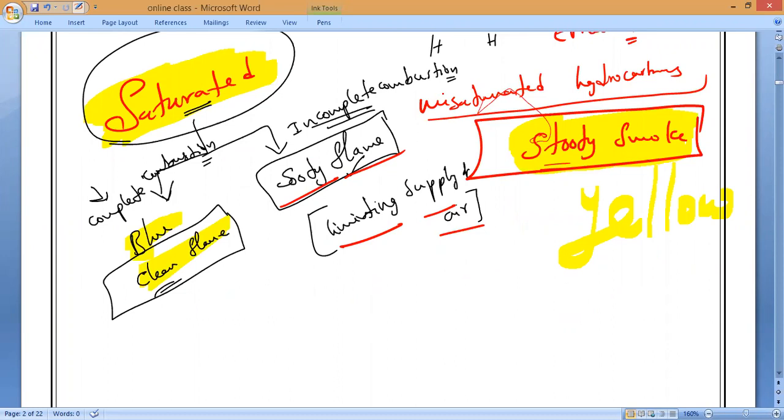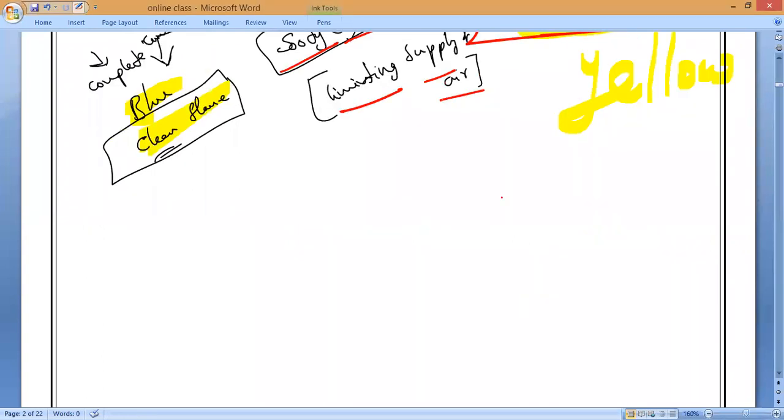Okay, now one more question. Elmukil asks, sir, saturated hydrocarbons produce a clean flame. Yes, Elmukil, but the efficiency is less; the heat energy, the calorific value, is less. So now Elmukil is asking, sir, saturated hydrocarbons like C10H22, is it a clean flame? Yes, all saturated hydrocarbons that undergo complete combustion will produce a clean flame only.